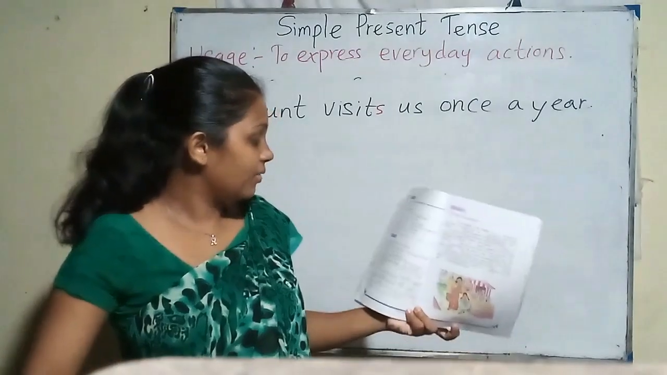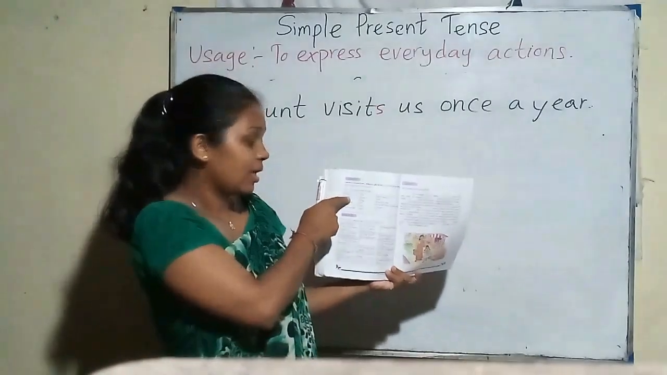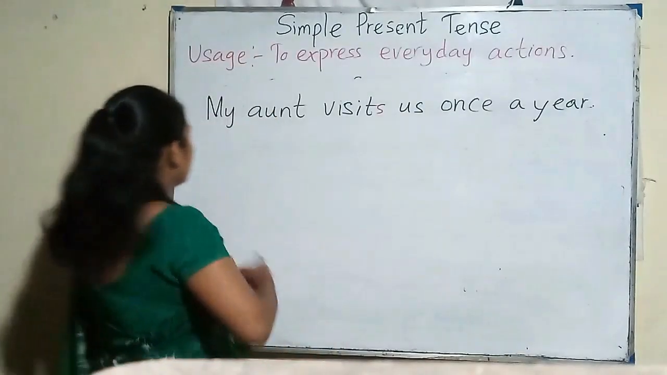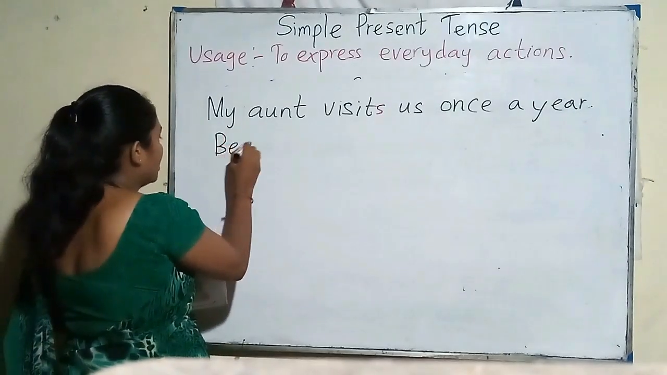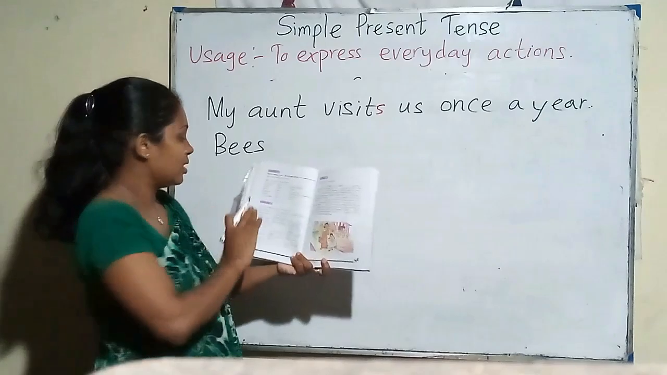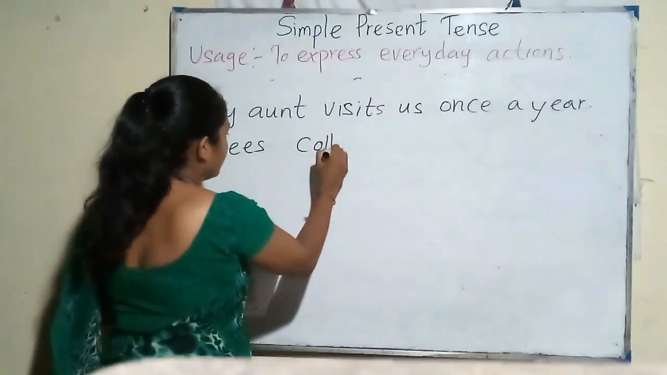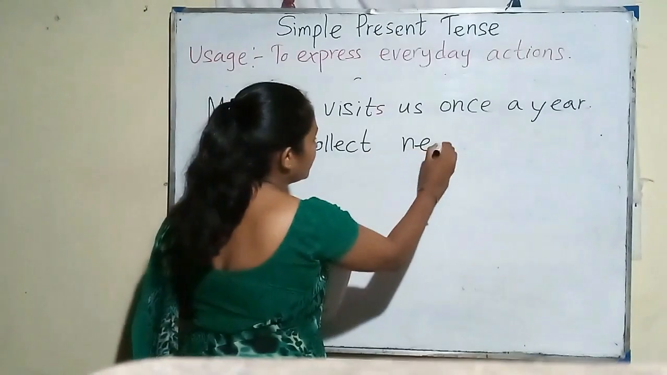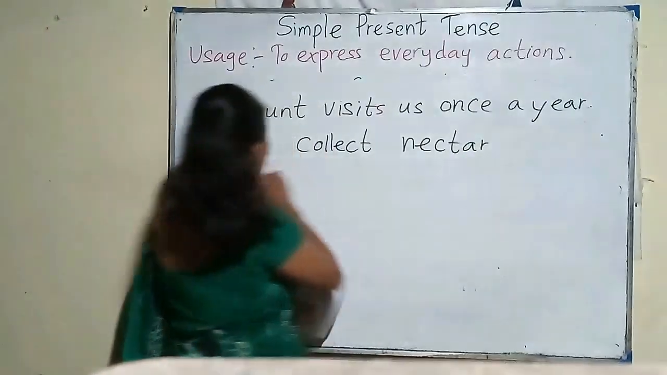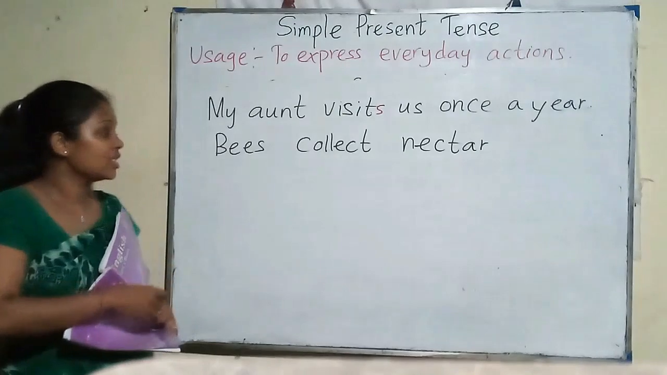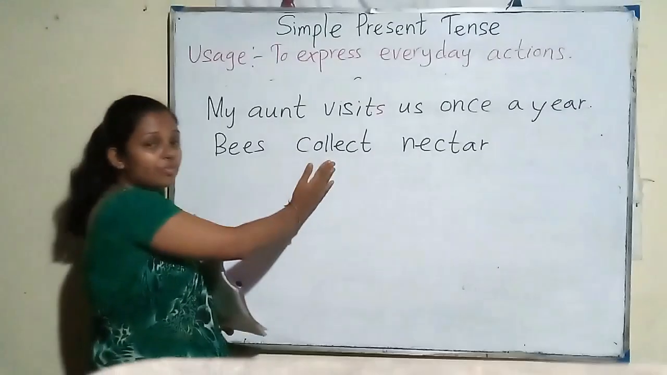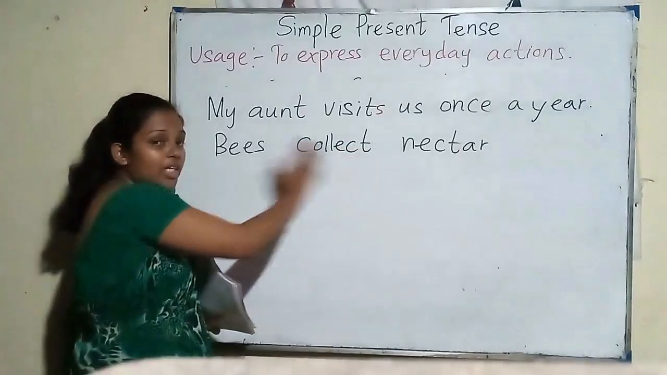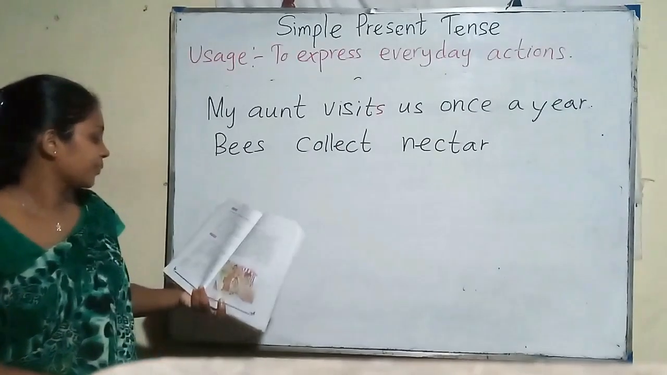If I take another one, the sun has already been done. Bees. Here bees is the subject. Then the matching verb is collect. Bees collect. Object is nectar. Here the subject is plural, the verb also plural. So we don't want to change the verb here.